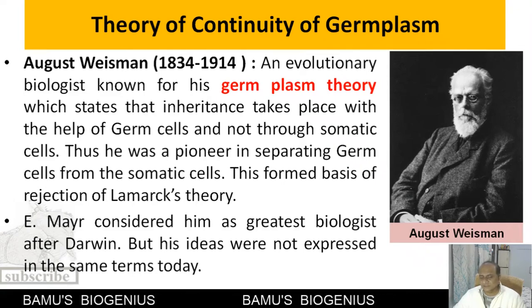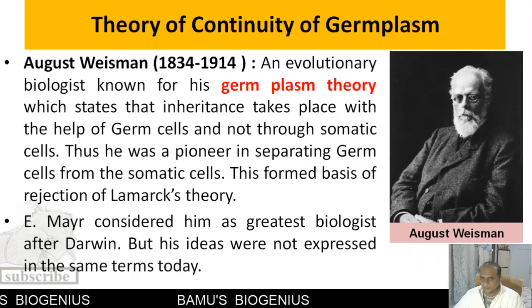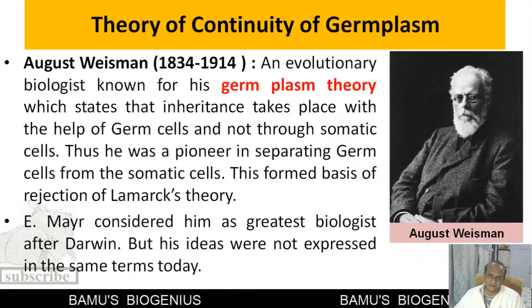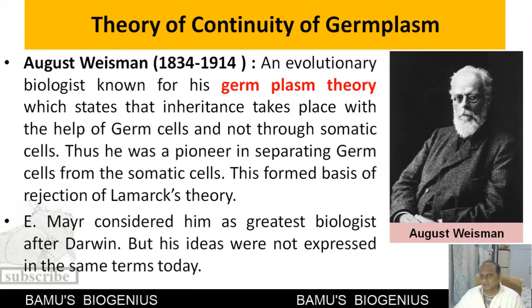So this is how August Weismann rejected the theory of Lamarck. According to Ernst Mayr, August Weismann was the greatest biologist after Darwin, but his ideas are not expressed in the same way today.